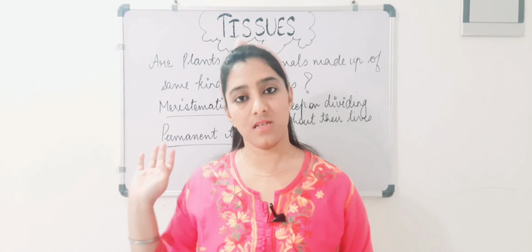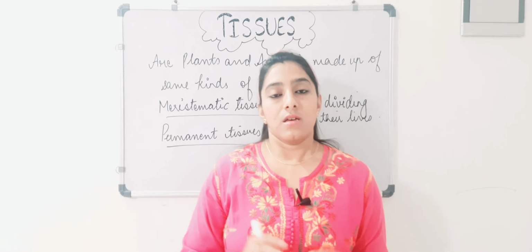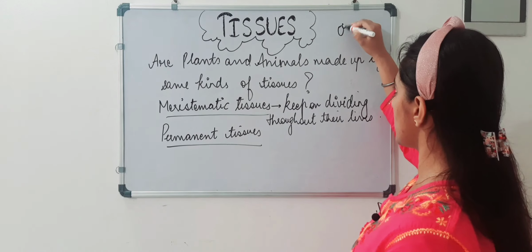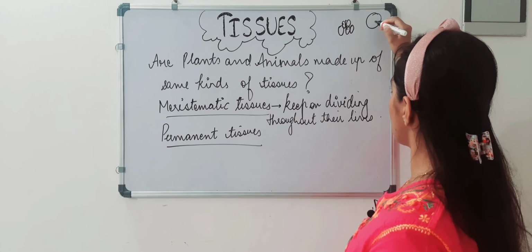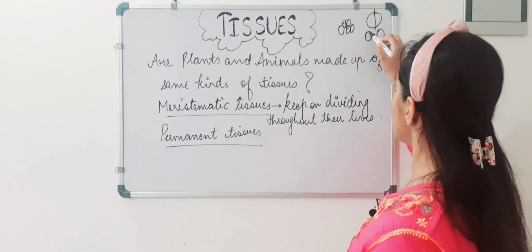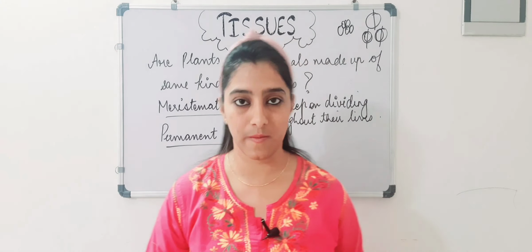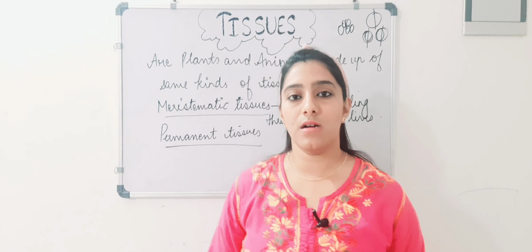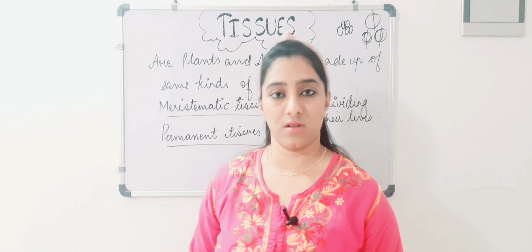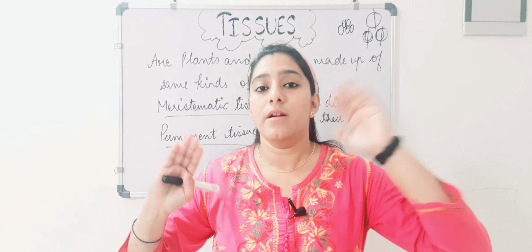Meaning till death these cells grow and divide. Yes, it happens so. For example, there is a cell which will keep on dividing like this. A cell will grow in size, it will get divided, it will get broken into two parts, then these cells will grow and get broken, and this is how the cells will keep on dividing. There are different portions in the plant body which involve this division. Meristematic cells only keep on dividing till death.